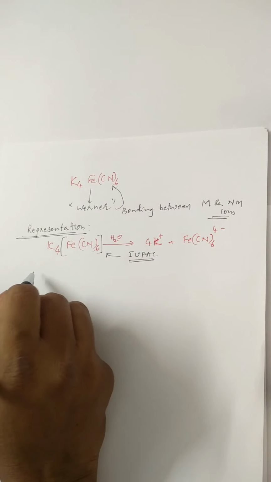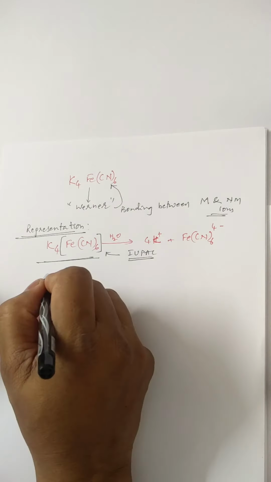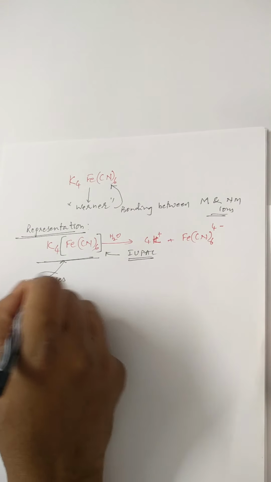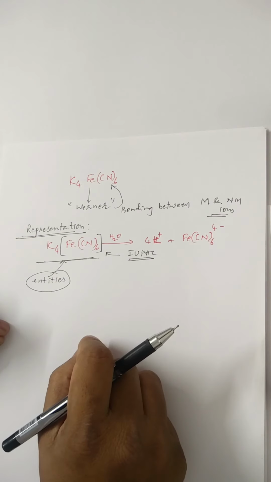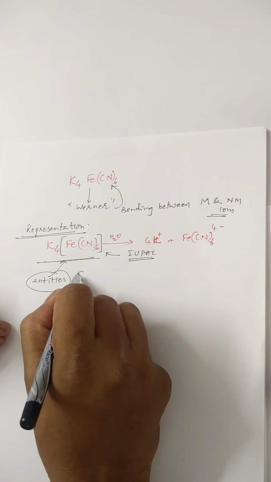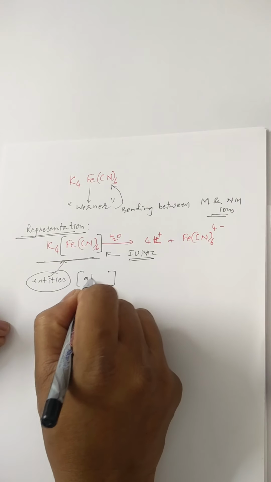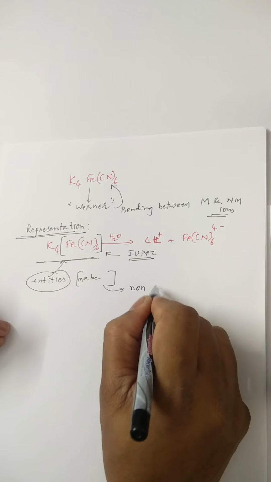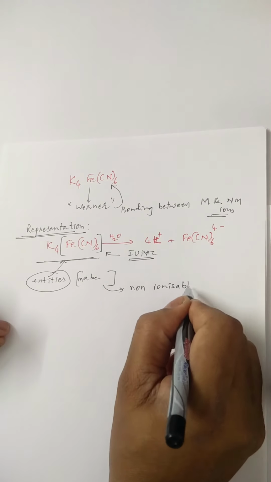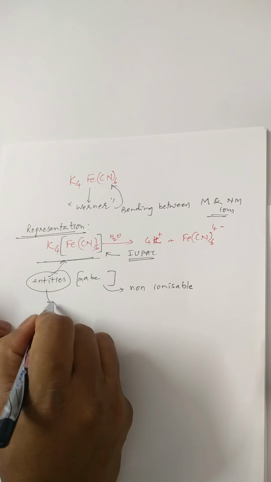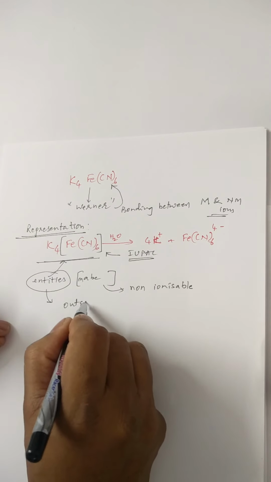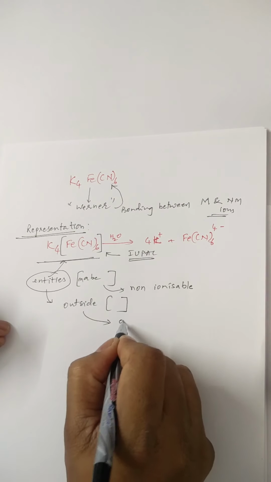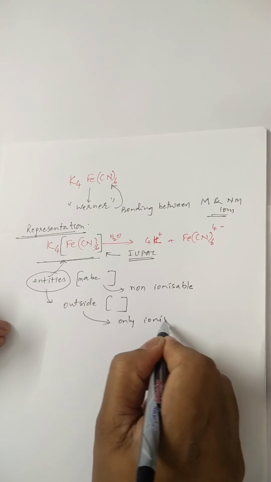Therefore, its representation is like this. It simply means that the entities, meaning groups of atoms, which are present within the square bracket along with the metal, are non-ionizable. The entities present outside the square bracket are only ionizable.